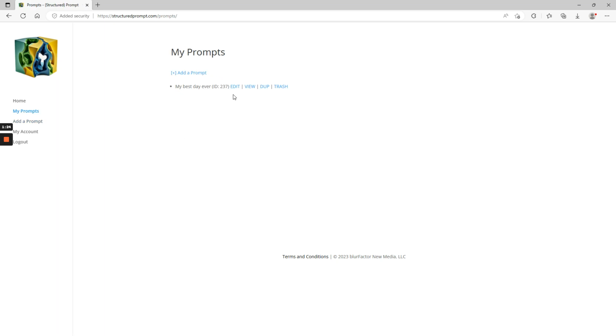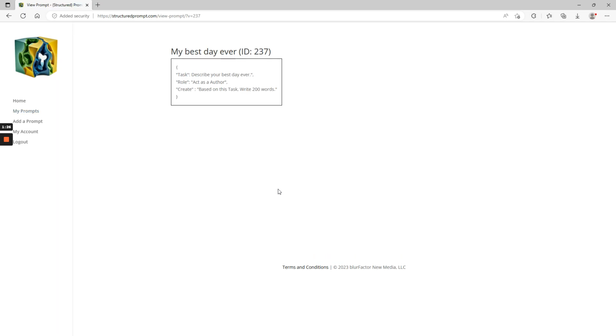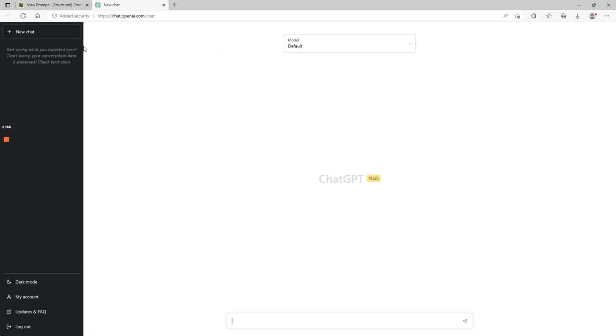So there's my prompt. If I view that, I can see just the basic JSON that it generated for that prompt. At this point, this is a little rough. I have to actually go in, highlight and copy and paste. Eventually, I'll have a copy to clipboard button there. So I'll copy that, head over to ChatGPT, and paste in my prompt.